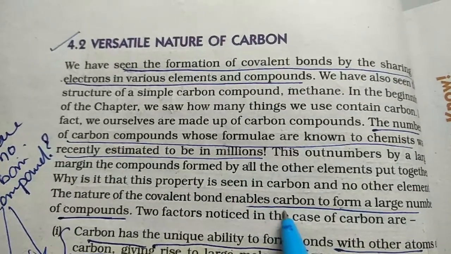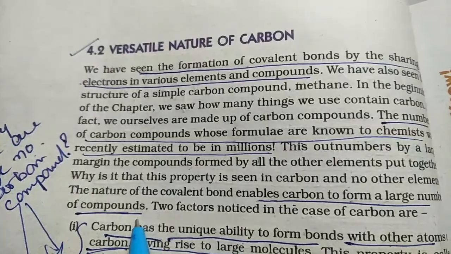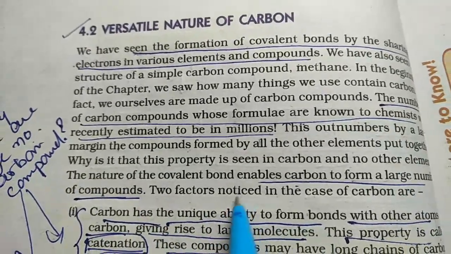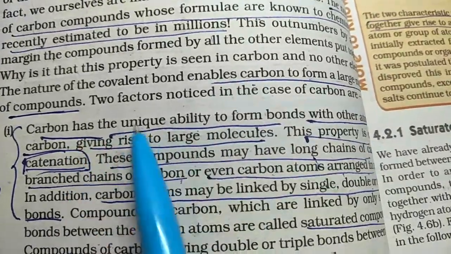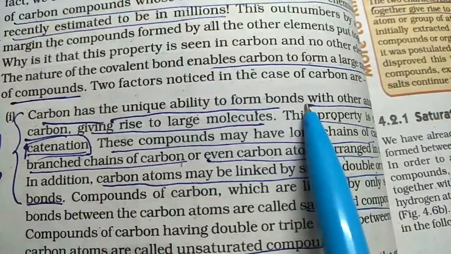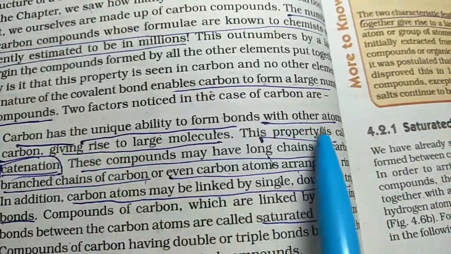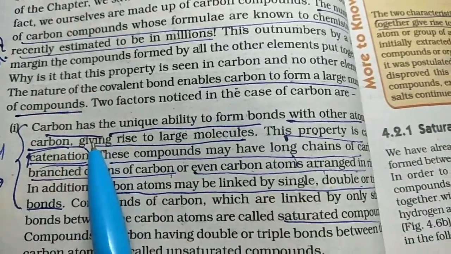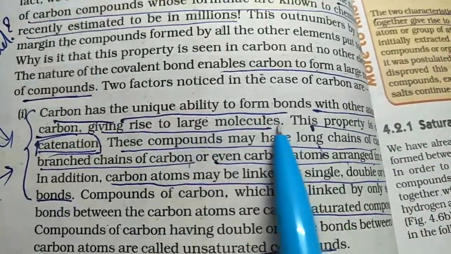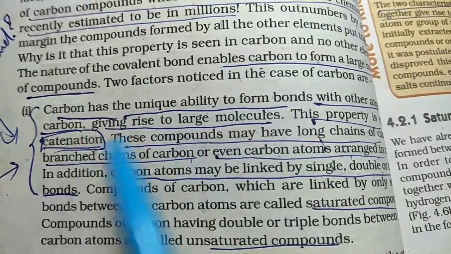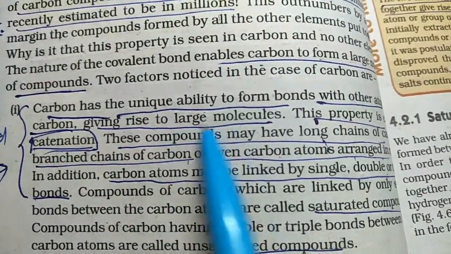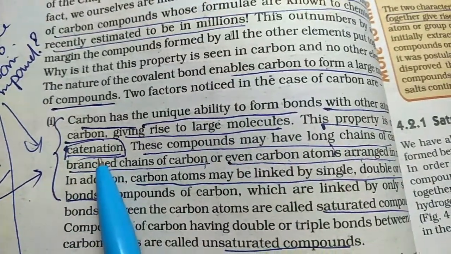Now, why does carbon form a large number of compounds? There are two factors. Let us study them one by one. The first factor is that carbon has a unique ability to form bonds with other atoms of carbon, giving rise to a large number of molecules. So carbon is one such element which bonds with carbon. This property is known as catenation.